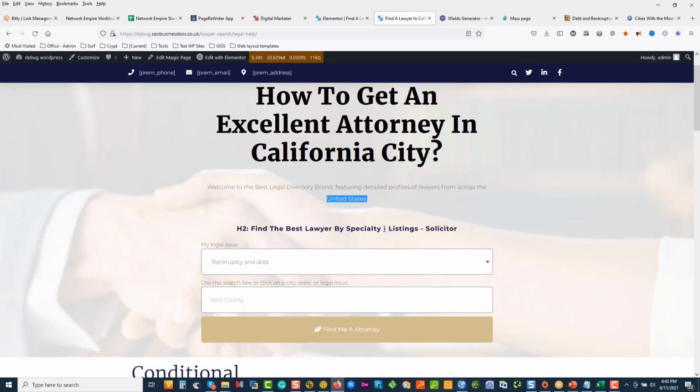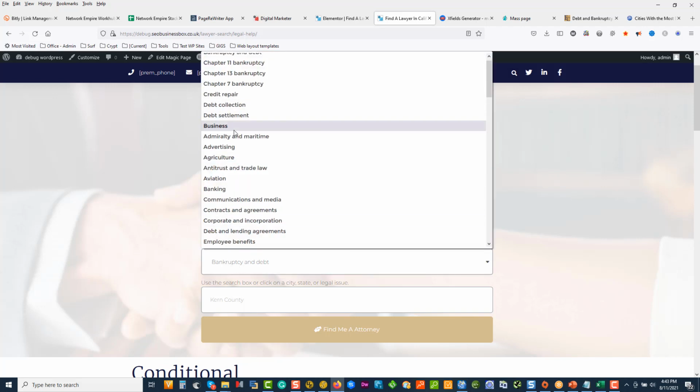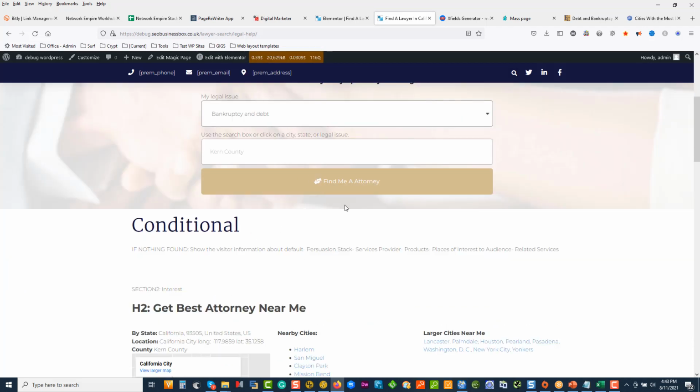How to find the best lawyer, especially the listing. So yeah, they can choose what they want help with, where they're from, boom. They can fire that off to you. Now this can be your lead simplifier form that you stick in here, or it could be anything else that you can use with Elementor.